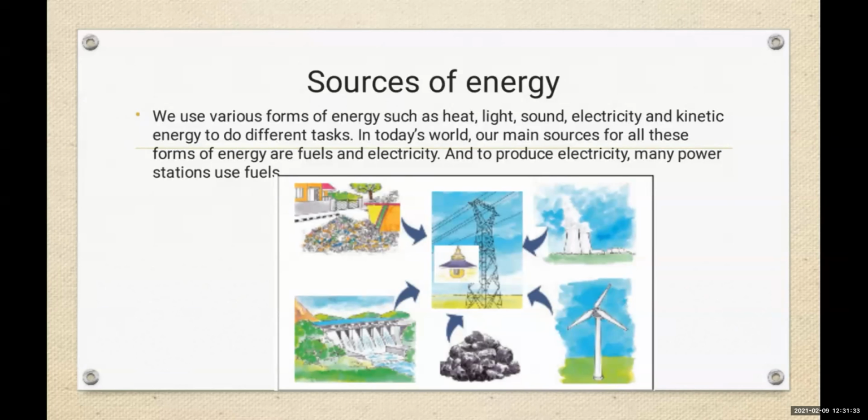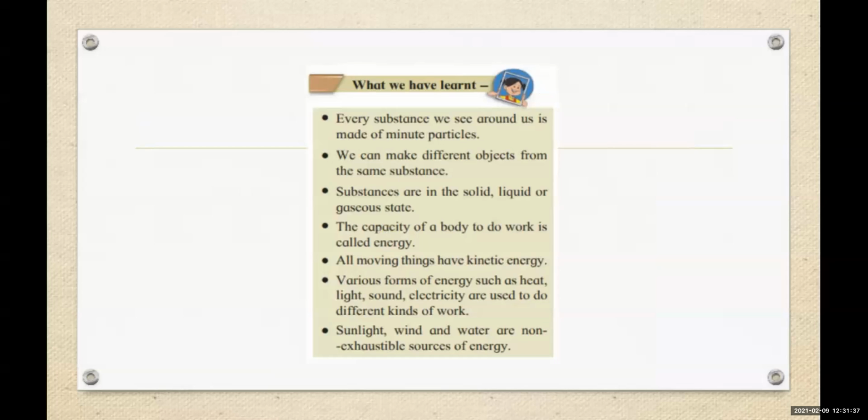Now, what we have learned today, we will see it. Every substance we see around us is made up of minute particles, small particles. जो हम लोग सब्सटेंस देखते हैं वो किससे बनाया रहता है? छोटे छोटे टाइनी पार्टिकल्स से बनाया हुआ रहता है.